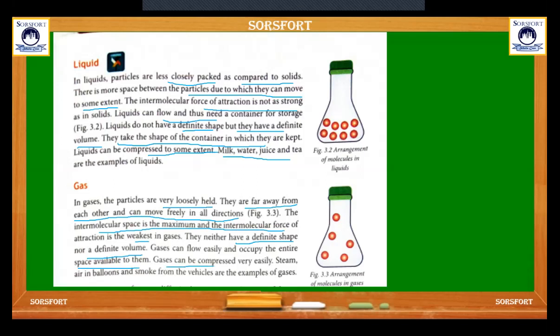So gases can be compressed very easily. Steam, air in balloons and smoke from the vehicles are examples of the gases. So these are the basic characteristic differentiations between solid, liquid and gas.